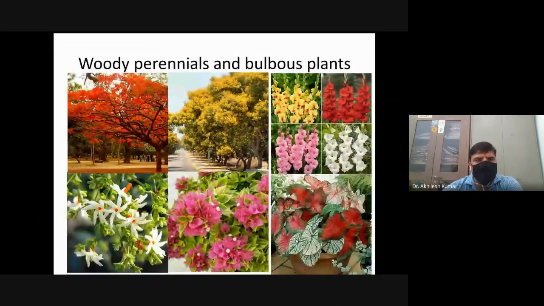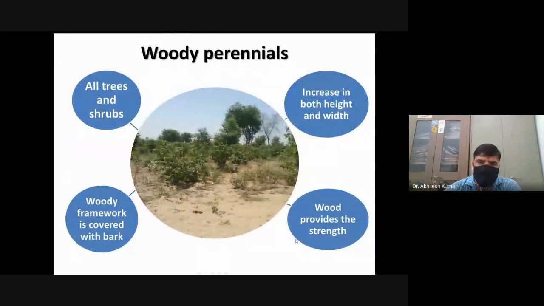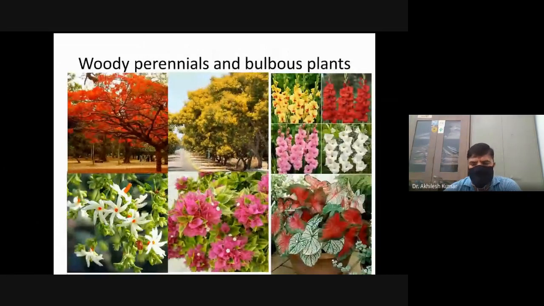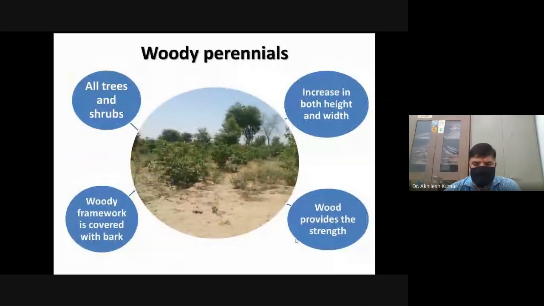The next topic is woody, perennial, and bulbous plants. In this unit, the next topic in your course is woody, perennial, and bulbous plants. Let us first discuss woody perennials. What are woody perennials? Woody perennials are either shrubs or trees.